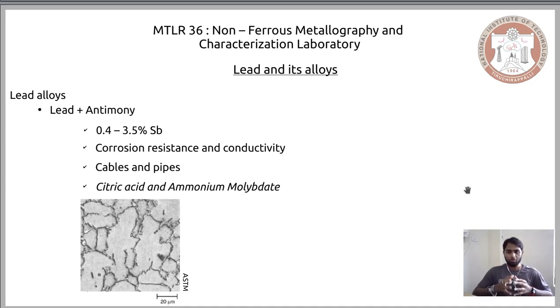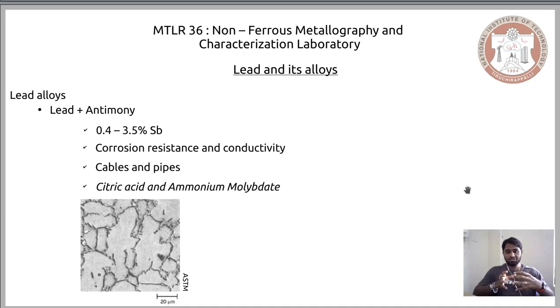So these are the prominent alloys in the lead family, and we have seen that for each of these alloys the etchants that we use vary, and each of these alloys has its characteristic microstructure. So by relating any microstructure that you see for lead, ultimately you would be able to understand which alloying element could be the major alloying element in the particular lead alloy that you are seeing. As you can see, there were different alloying elements wherein the precipitates formed were confined to the grains. That was an example for the lead calcium.